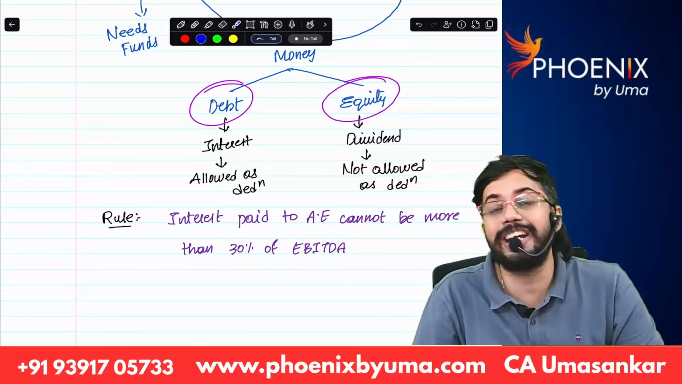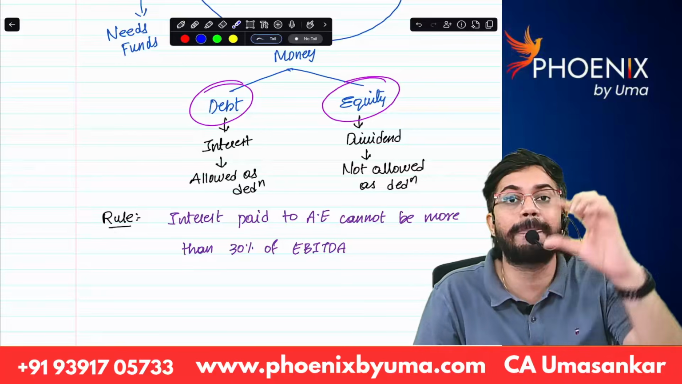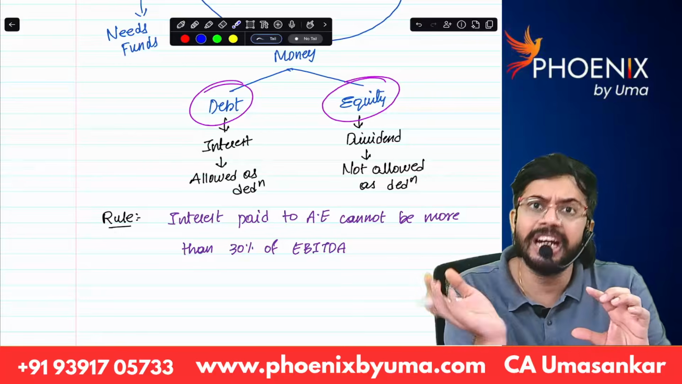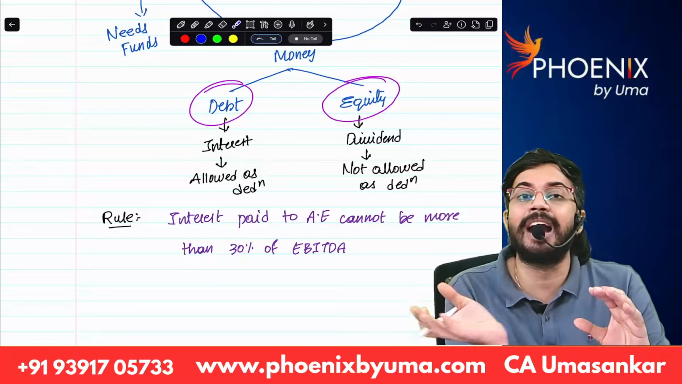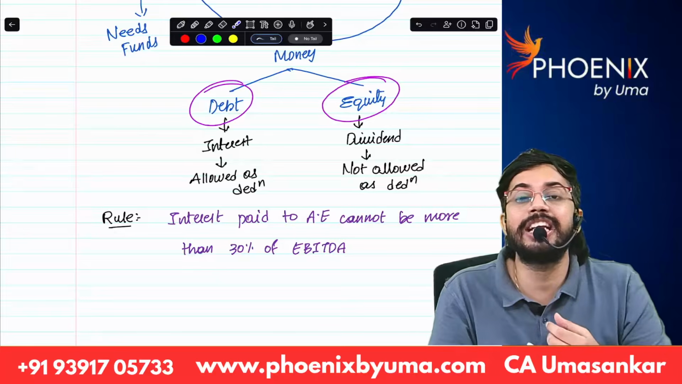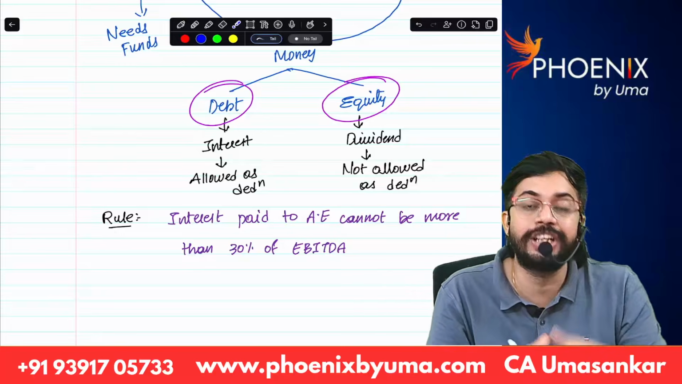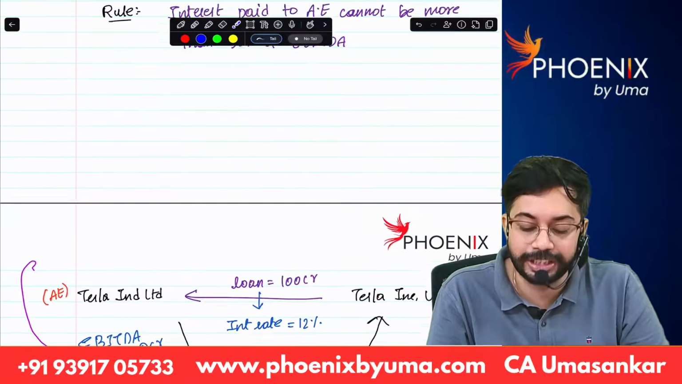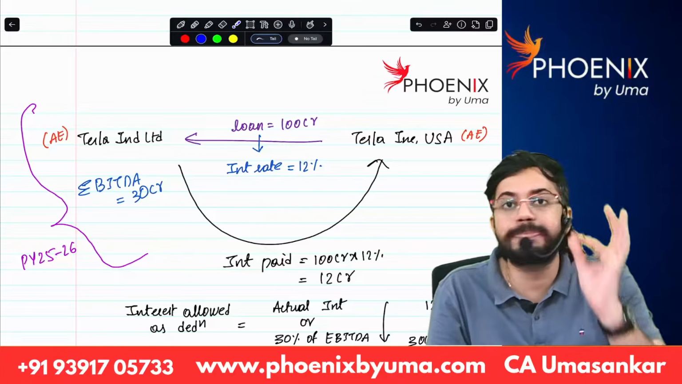In your CMA Inter, in the ratio analysis chapter, you have done this. You will take profit after tax. You will add back income tax, thereby you will get profit before tax. Then you will add back interest, you will get earnings before interest and tax. Then you will add back depreciation and amortization, you will get earnings before interest, tax, depreciation and amortization. So that's how you need to calculate EBITDA. I will explain with one example.